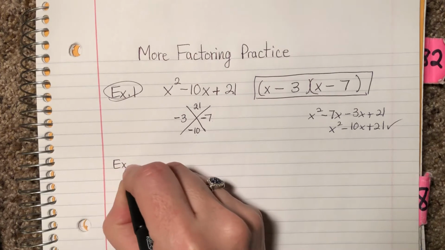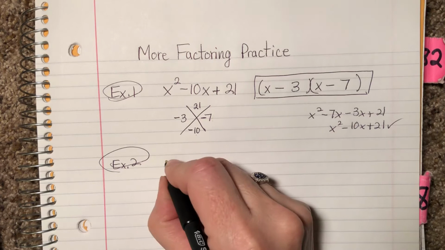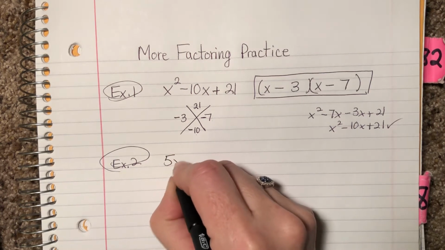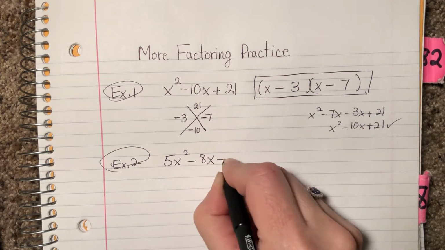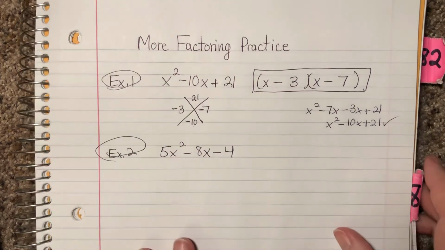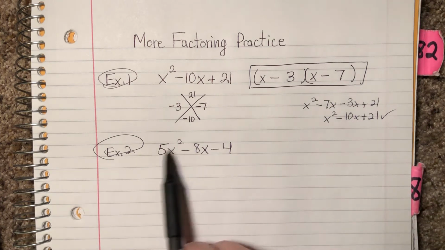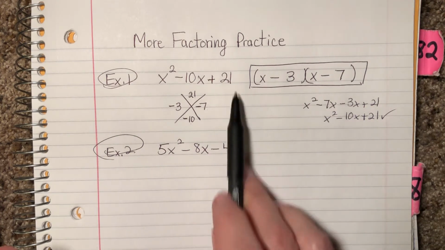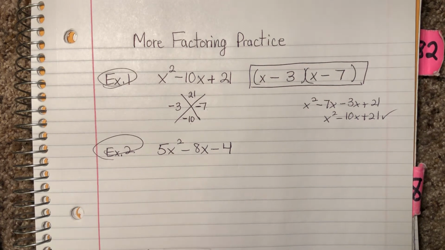Example 2. Let's go with 5x squared minus 8x minus 4. The hard thing with factoring is, well, it's hard when you're doing this kind of problem by itself, but now when all the different types are mixed together, you really got to stay on it.